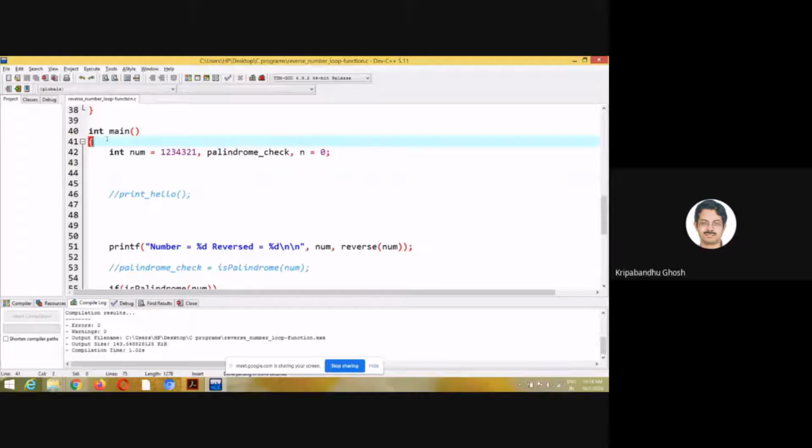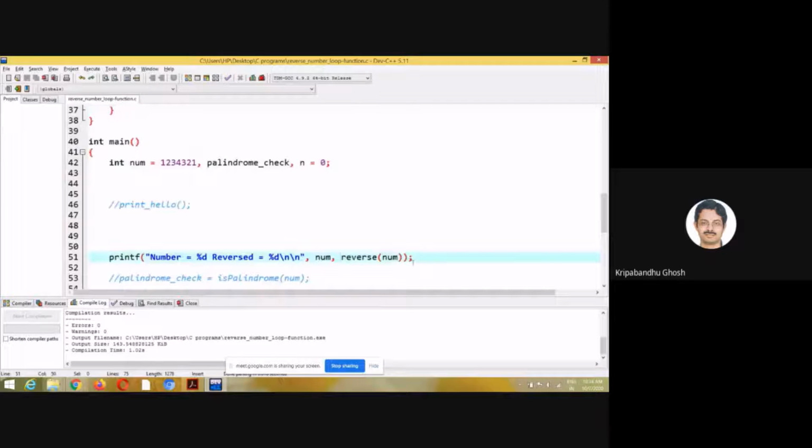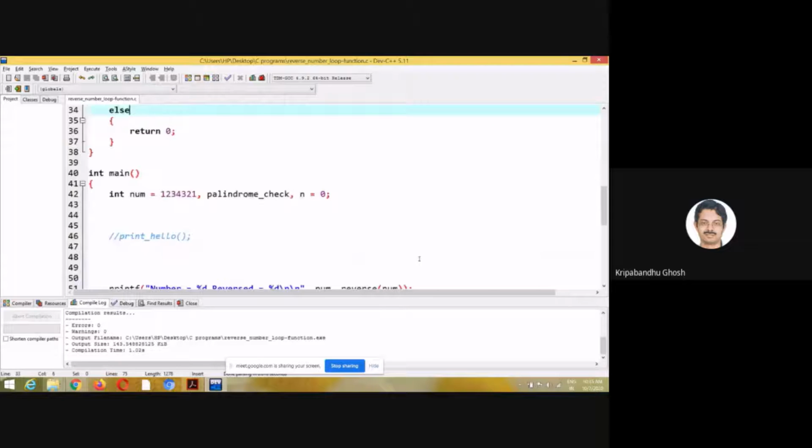Here the control room is main, a task master who is assigning the tasks to different subgroups. Here the tasks are reverse and is palindrome, for example. It is passing the variable that is required, that is num, and it is getting back the desired result, right?